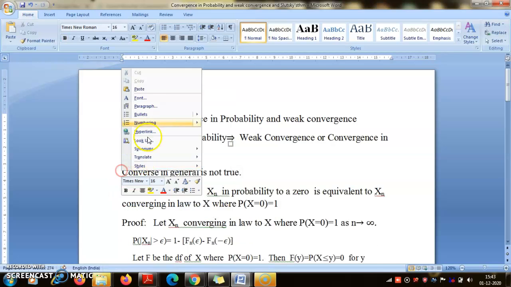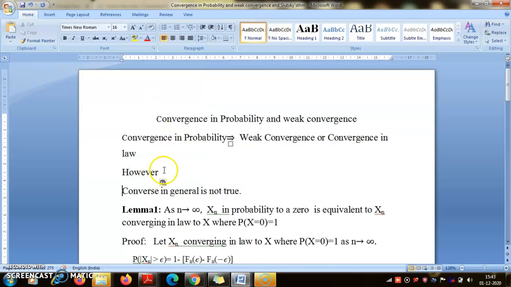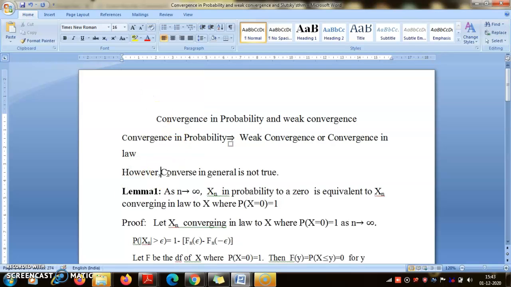So let me just, I think I have uploaded this lecture, but let me not take any chance and just go through it quickly. So we have seen different modes of convergence. Almost sure convergence is the strongest form of convergence. Almost sure convergence implies convergence in probability, and convergence in probability implies weak convergence or convergence in law. But the converse is not true.